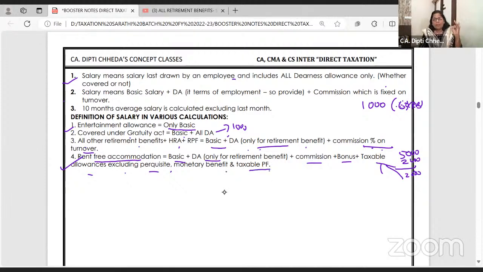You know, every problem in the exam will have PF. RPF received 18%, but exempt is 12%. The remaining 6% is taxable. Recognized provident fund is taxable, but it is never a part of rent-free accommodation. Are you all with me?